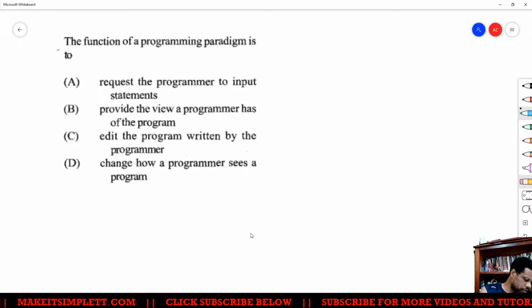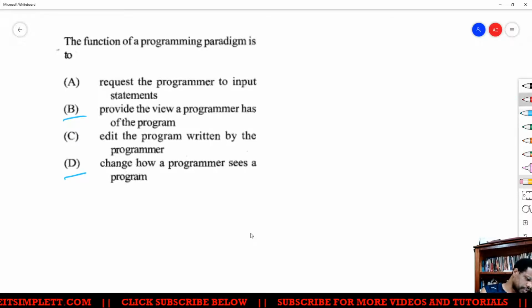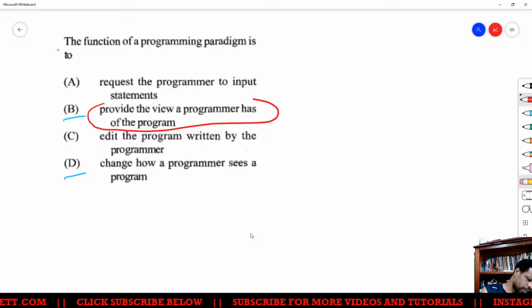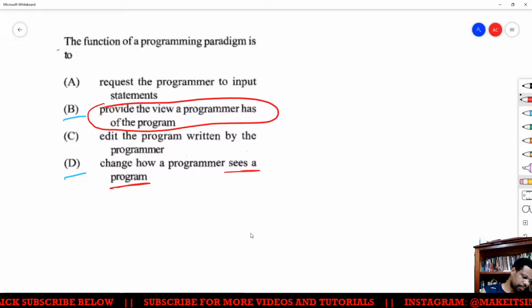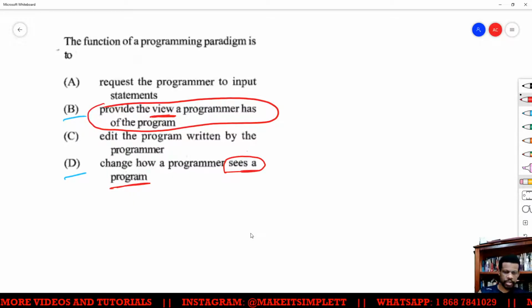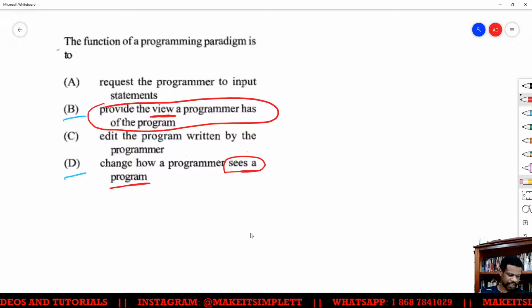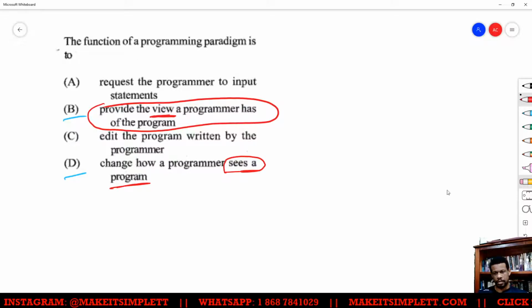Alright, so you have two close ones. You have either D or B, but really and truly, a programming paradigm is a way of viewing solving a problem. It doesn't really change how you see a program. Both of them are kind of weird. This one has sees, this one has view. But view is a more technical term than see. It's basically how you view it. Okay, next one.